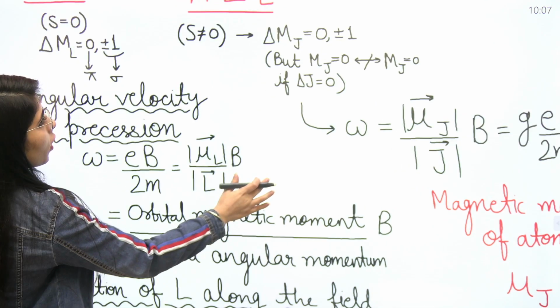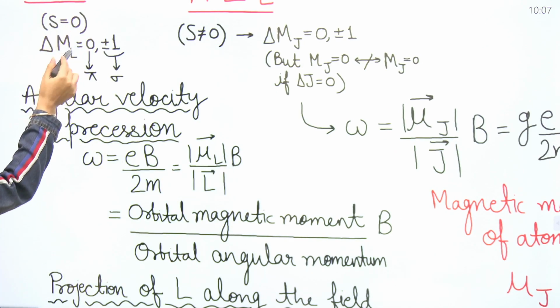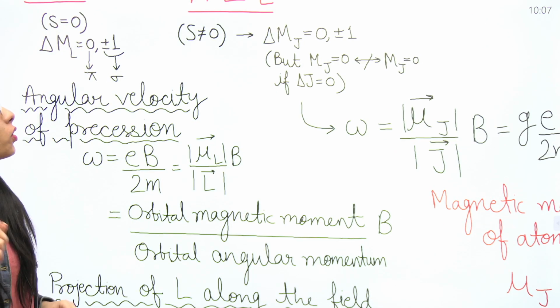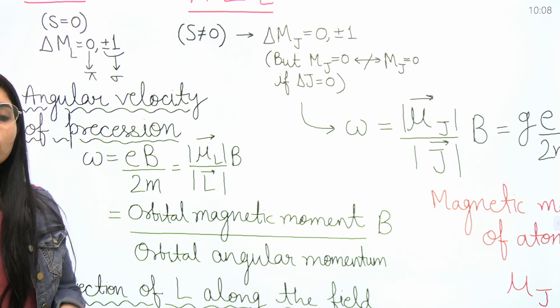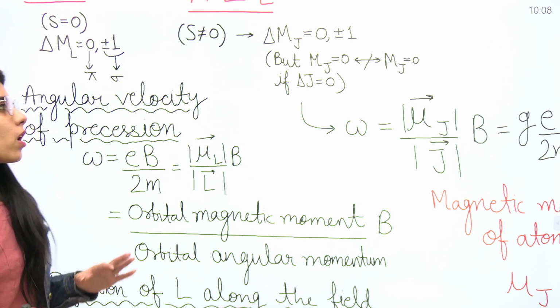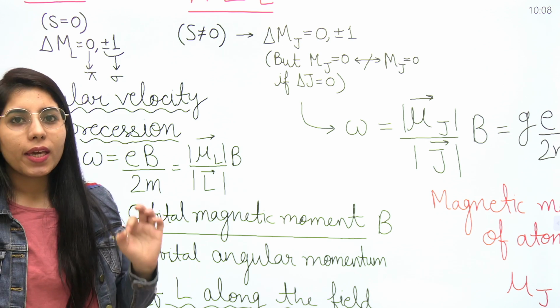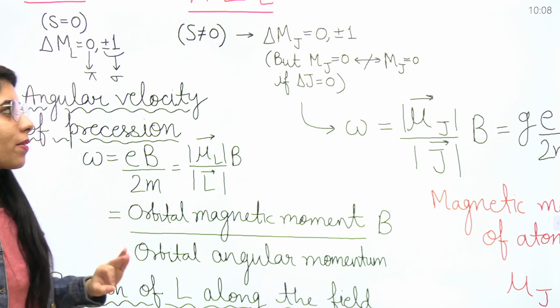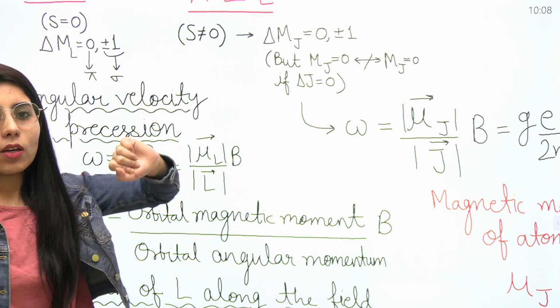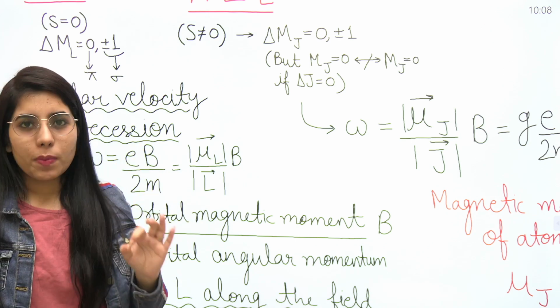So the first one is representing the normal Zeeman effect. When we talk about the normal Zeeman effect, the spin will be 0, and only in that case, when the spin is 0, can you observe the normal Zeeman effect, while when spin is non-zero, then you will observe the anomalous Zeeman effect.